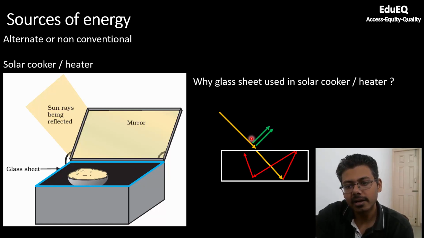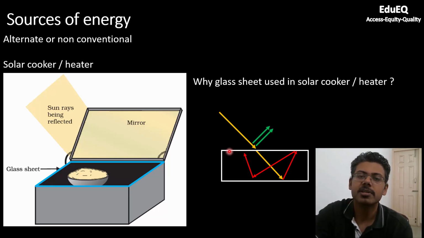High wavelength infrared rays are reflected. Infrared is responsible for heating, by the way. Short infrared wavelength rays are taken into the box via this glass sheet. But once it strikes the surface, or once it starts getting absorbed by the black coating, it loses a part of energy. Once energy is lost, these short wavelengths get converted to high wavelength, and these high wavelengths now cannot escape the glass, because glass has a property of blocking high wavelength radiation.